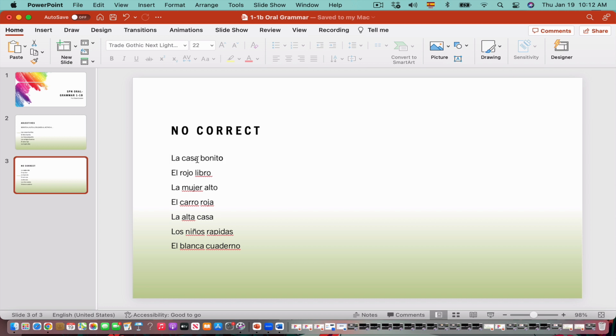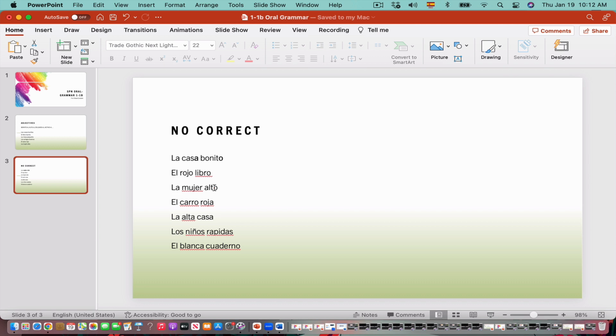This is wrong because it should be la casa bonita, not bonito. Now, el rojo libro. The problem here is that these two are masculine, but it should be el libro rojo. The adjective rojo should go after the noun. La mujer alto. Mujer is woman, so it should be alta, feminine, at the same level.